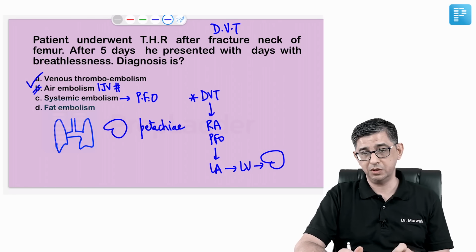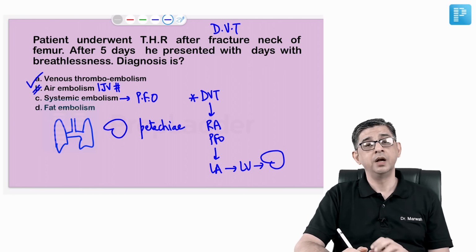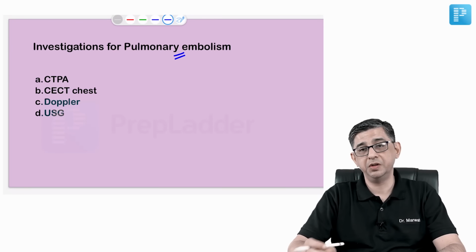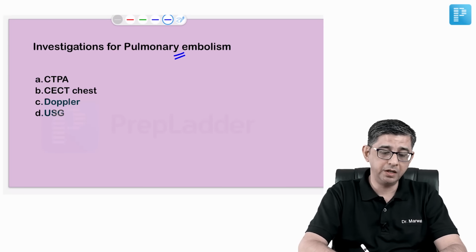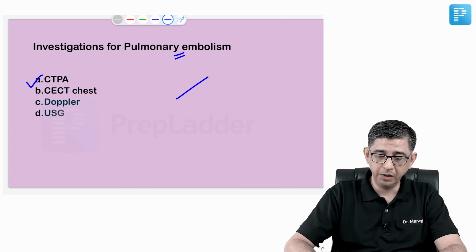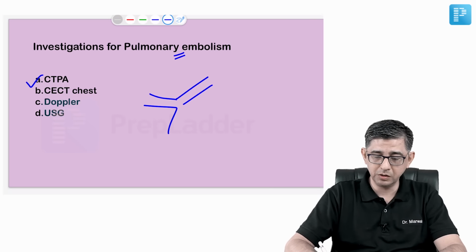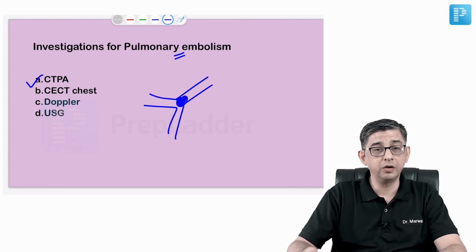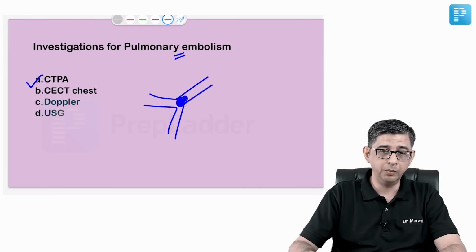So the answer to this question is option A, and it was wrongly answered on social media by various people as fat embolism. And then there was another question on pulmonary embolism where he asked for the investigation of choice. That would be a CT angiography, a CTPA. In the image you will notice this is the pulmonary artery, these are the branches, and there's a big thrombus occluding bang in the middle of the artery. You would be able to identify this.